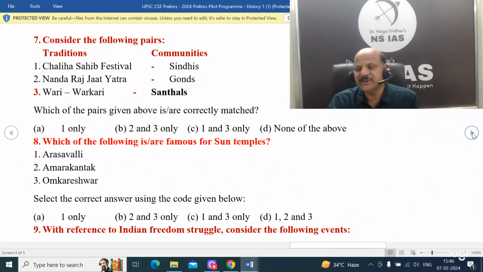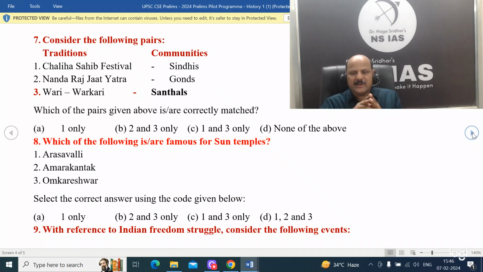Then consider the following statements. Which of the statements are correctly matched? Friends, this Chaliha Sahib festival is related to Sindhis. In fact, they may also ask when it is celebrated, in July and August. Generally this is celebrated, and this is correct. Nandara's Jat Yatra is not related to Gonds. It's already there. It is given as Jat. Okay, this is in Madhya Pradesh.